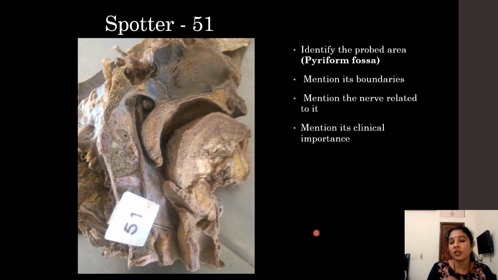Clinical importance: if any foreign body gets stuck while eating, especially a fish bone or anything, it may go and get stuck in the piriform fossa, causing irritation of the internal laryngeal nerve. If the internal laryngeal nerve is damaged, the person won't be able to feel sensation above the level of the vocal cords.